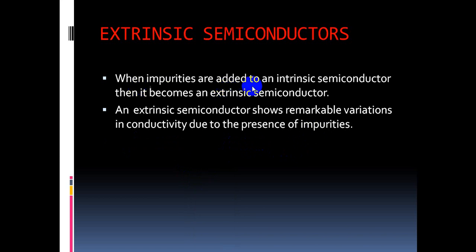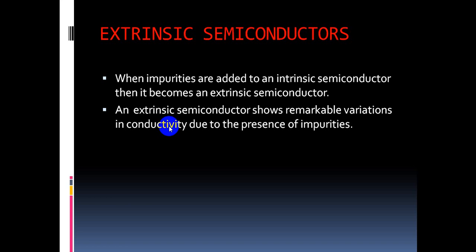Generally intrinsic semiconductors work as insulators because all electrons are in covalent bond formation. There is no availability of free electrons. If you add impurities to the pure intrinsic semiconductor, then the conducting properties change. That means there is availability of free electrons or holes.